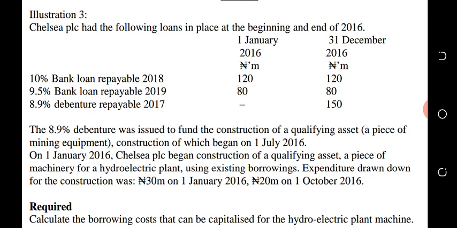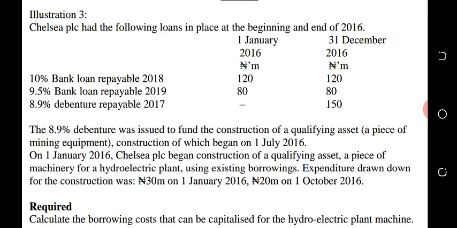The 8.5% debenture was issued to fund the construction of a qualifying asset, a piece of mining equipment, construction of which began on 1st of July 2016. Now, we are told that the debenture was obtained for a specific asset. When a loan was obtained for a specific asset, that interest rate will be used on the amount incurred on that QA to calculate our borrowing cost that we capitalize.